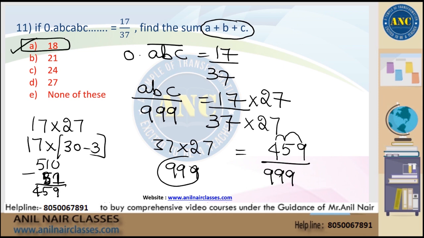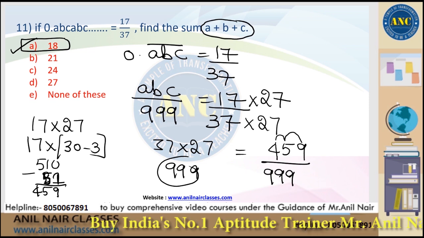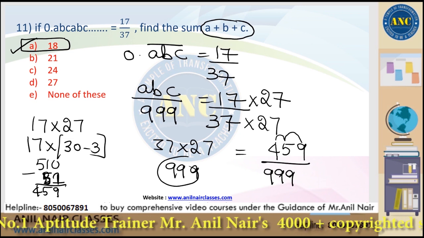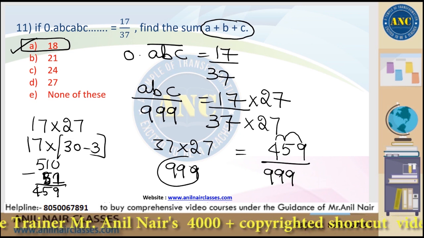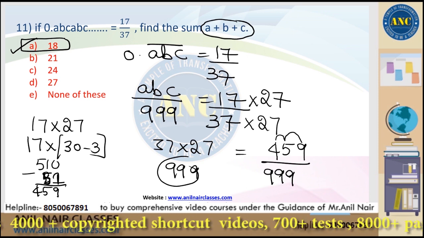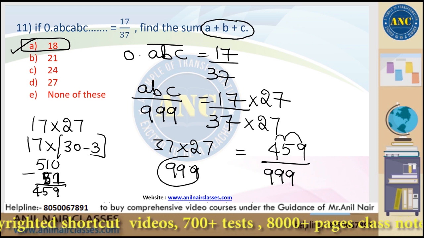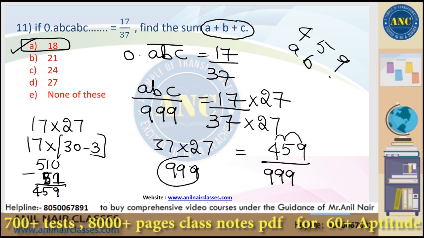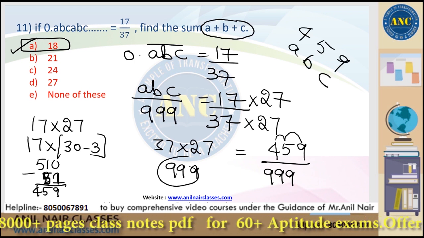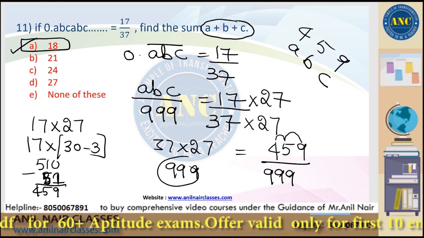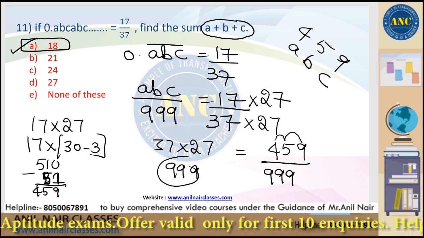0.ABC bar is nothing but ABC by 999, which is 17 by 37. 37 to be converted to 999: 37 into 27 is 999, 17 into 27 is 459. 459 represents the alphabets ABC. A plus B plus C is 4 plus 5, 9, 9 plus 9, 18. 11th question also clear. I hope the idea is clear.